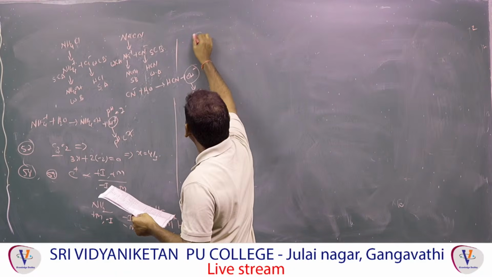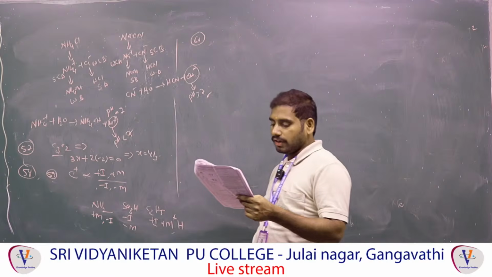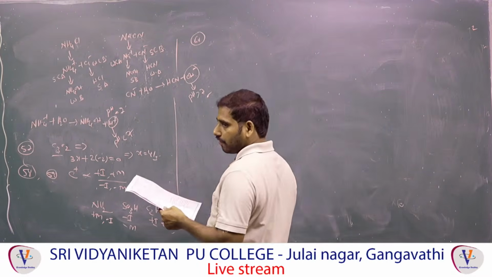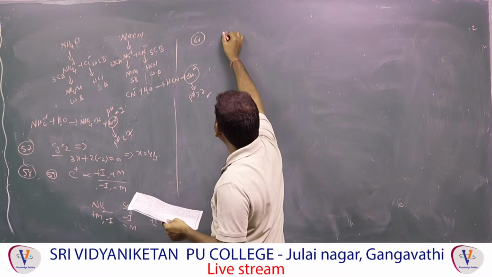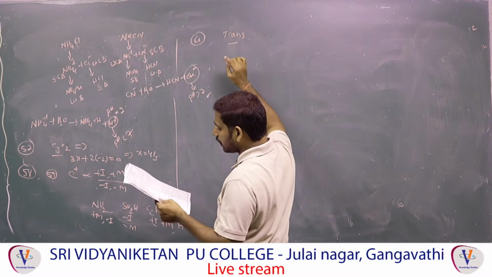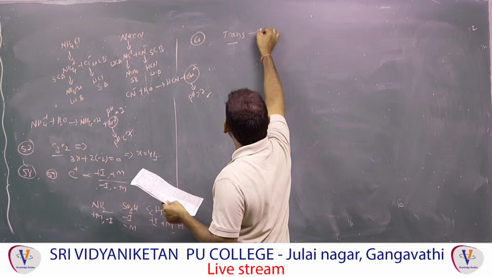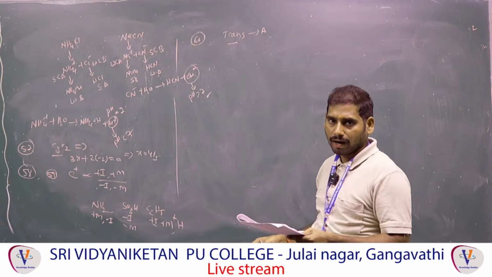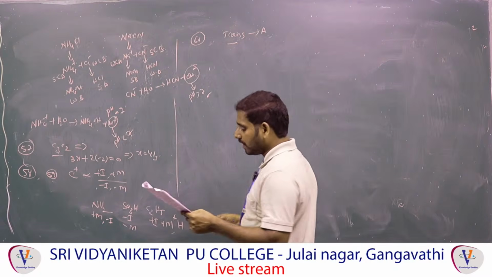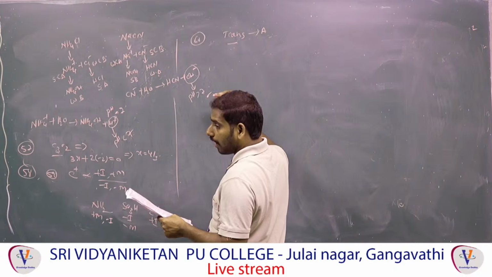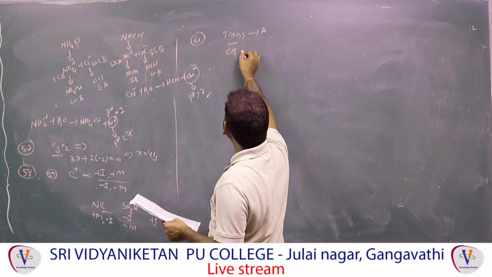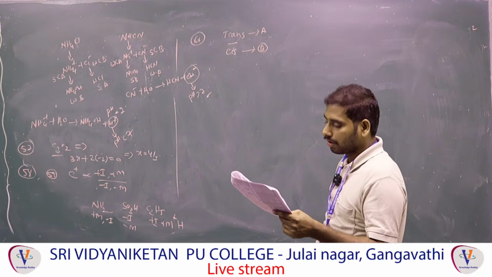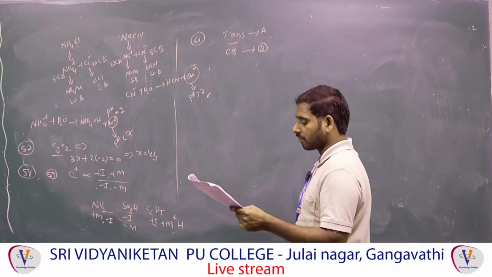60. CH3, C triple bond C, CH3, with sodium in liquid ammonia. Sodium in liquid ammonia means Birch reduction, you will get a trans addition, trans alkene, that is A. H2 in the presence of nickel, palladium or platinum, with 1 mole, 1 equivalent given, you will get the alkene, but which alkene? Cis alkene, that is B. A is the trans, B is cis.